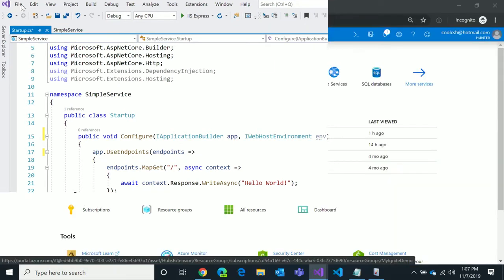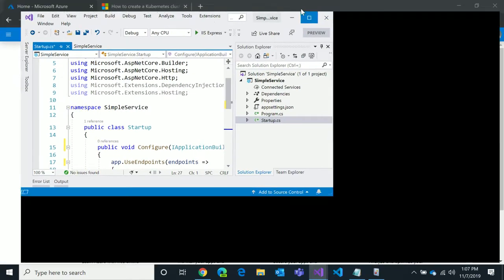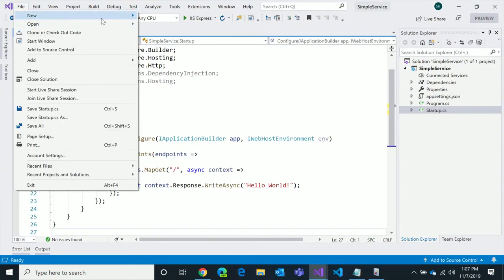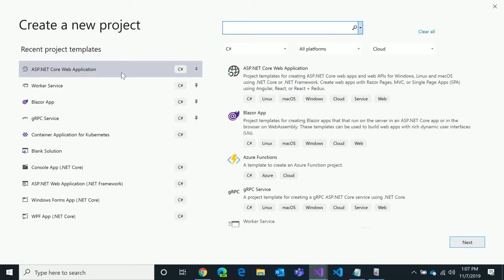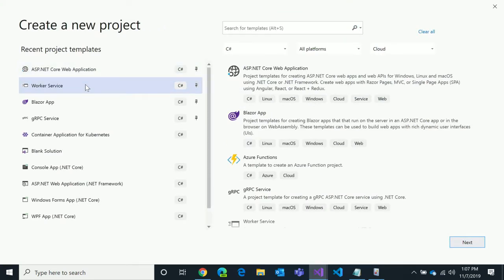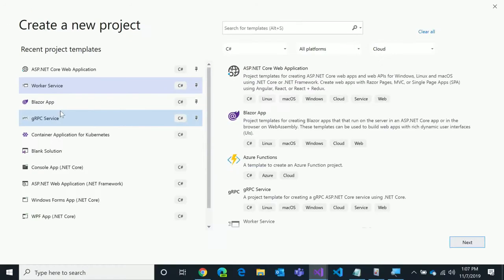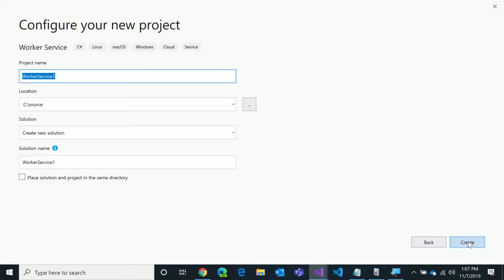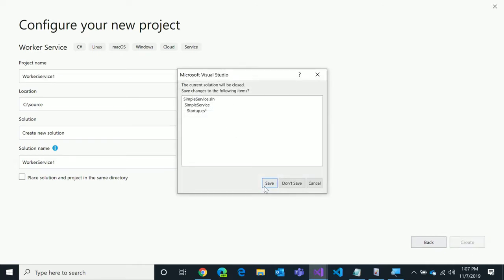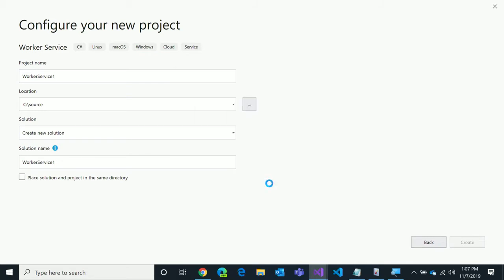And you were saying, Shane, you want me to try the new template. New worker template, yeah. As you think of building a service, we have a new template in VS right here, the worker service. This ships in 3.0, and this was to address that same kind of thing: how do I build a service in .NET that runs on Linux or runs on Windows? So let's create one of these. And sure, save that, don't care.